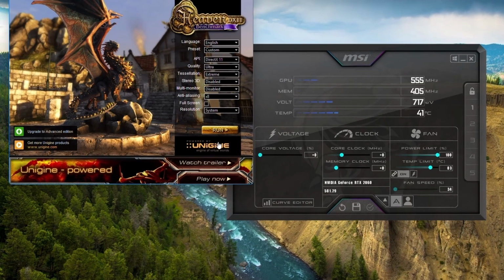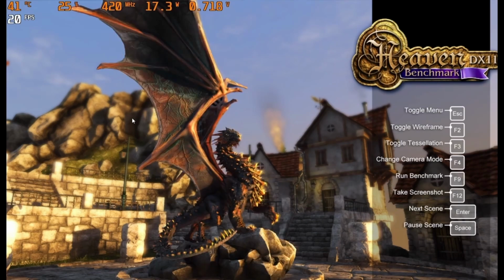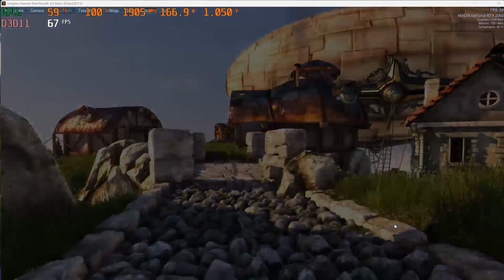I am setting an extreme preset so that the GPU usage is 100% while benchmarking. Benchmarking for 10 to 15 minutes is more than enough. Now notice the clock frequency number and voltage. After 5 to 10 minutes you can exit the benchmark.